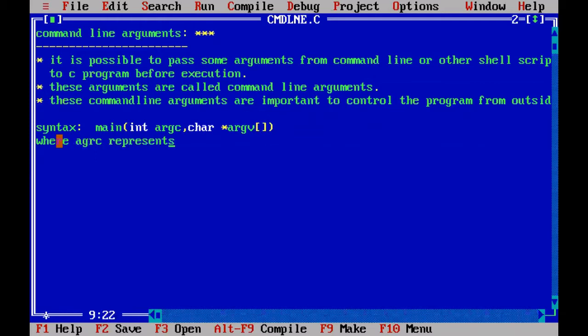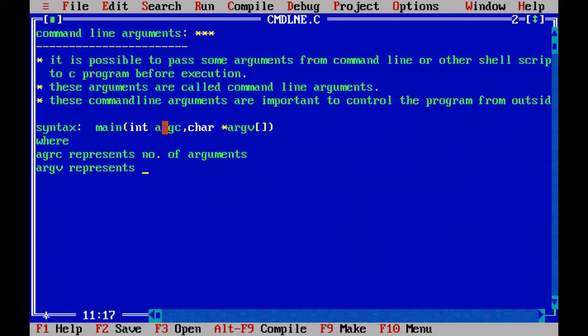Where argc represents the number of arguments given to the program. What does argc represent? Argc represents how many arguments are passed to our C program via command line. That count it will capture. And what about argv? Argv represents the list of arguments.